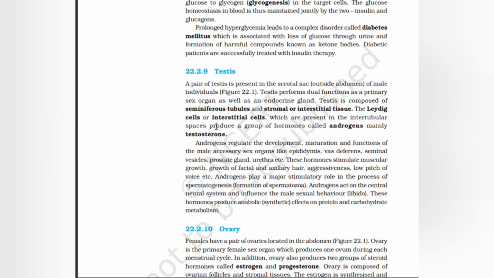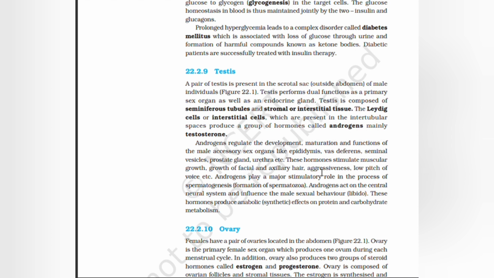The Leydig cells or interstitial cells, which are present in the intertubular spaces, produce a group of hormones called androgens, mainly testosterone. Androgens regulate the development, maturation, and function of male accessory sex organs like epididymis, vas deferens, seminal vesicles, prostate gland, urethra, etc.